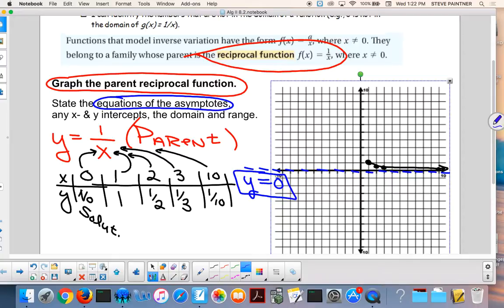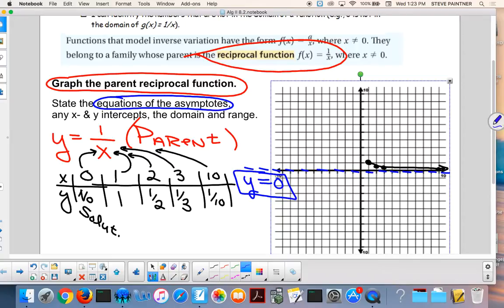If I said y is greater than 0, would that be right or no? Because technically it's true. No, y is greater than 0 is wrong. It's this line. There's an equation for that asymptote. Horizontal lines are always y equals. Okay. All right, keep going.